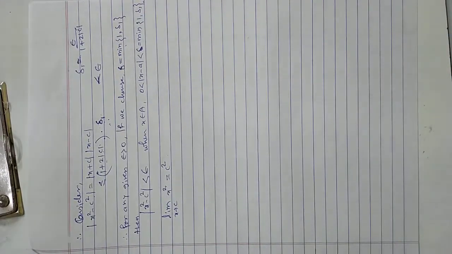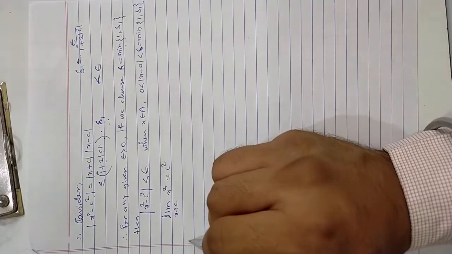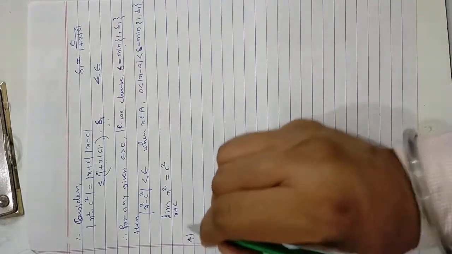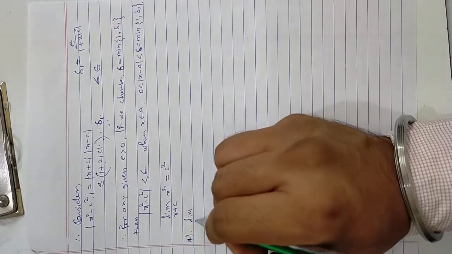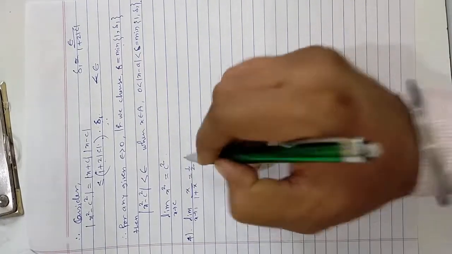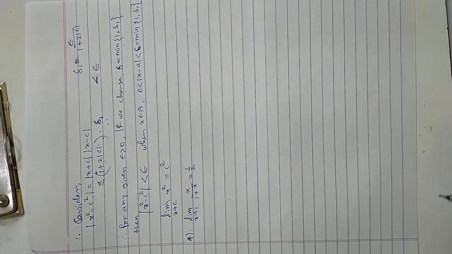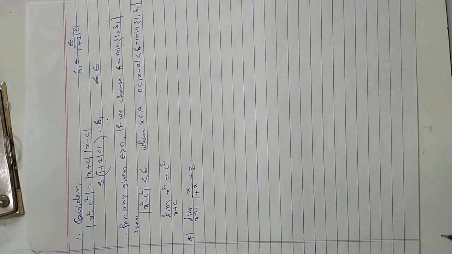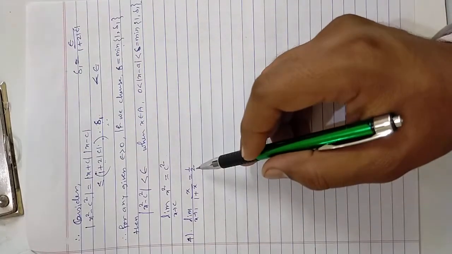So now we take some examples to find the value of a limit. So what is the next example? Example number 4. The example is that limit of x upon 1 plus x is equal to 1 half. And what value of delta should we choose so that the limit is equal to 1 half.